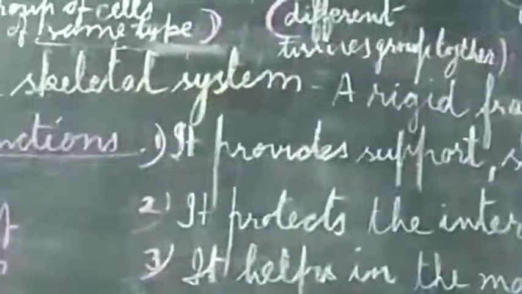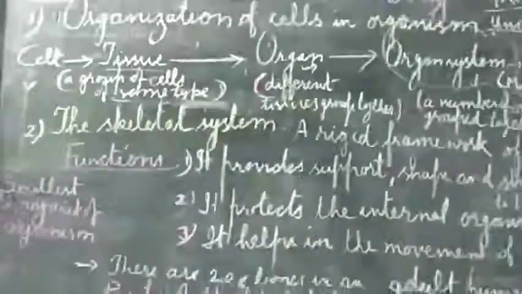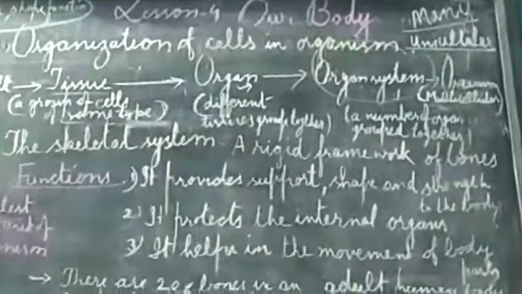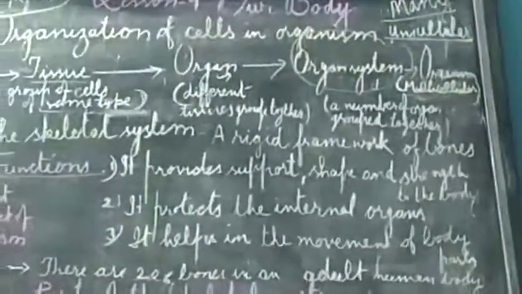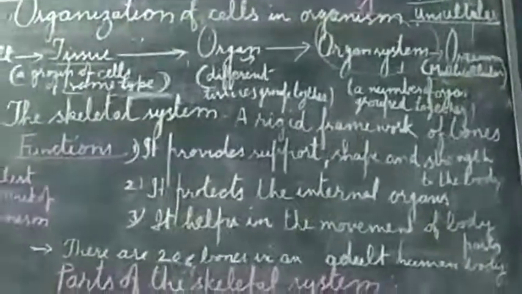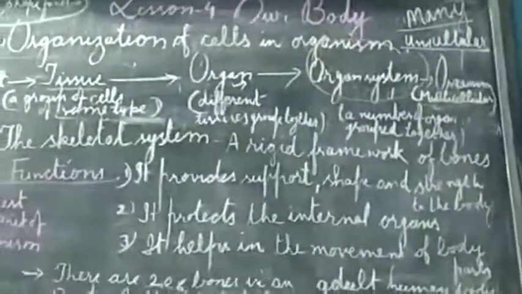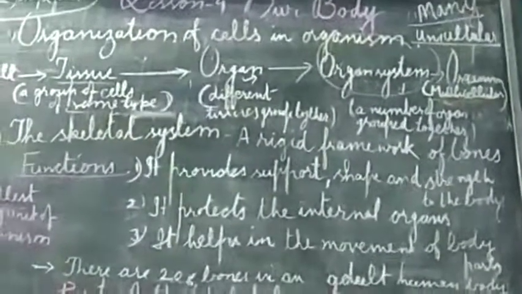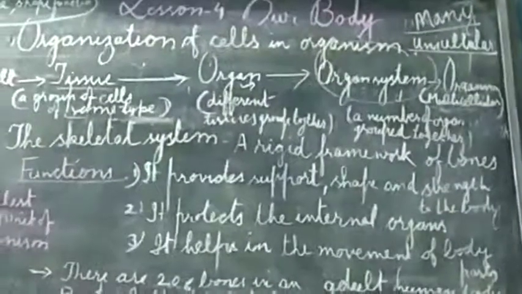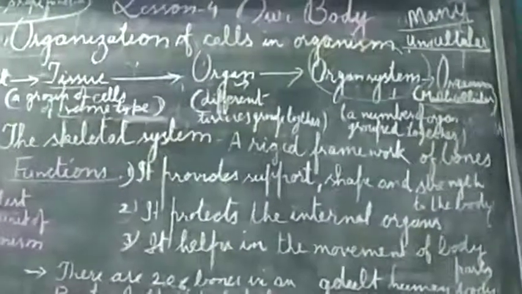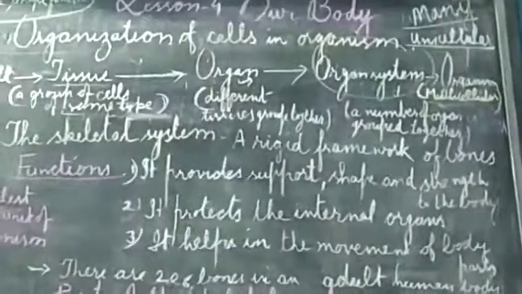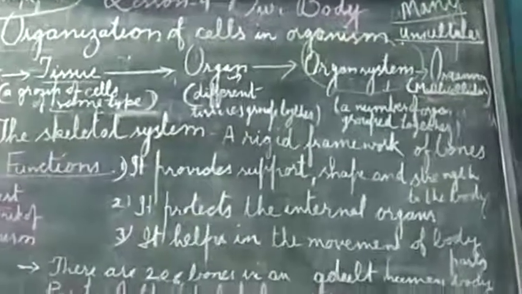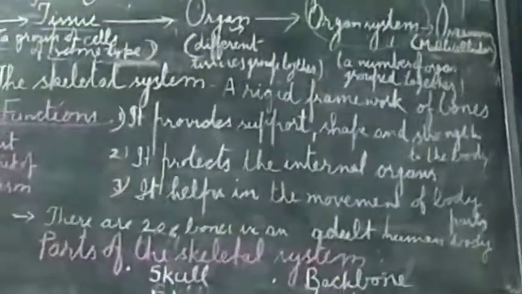You know that bricks are arranged to make a building. Similarly, a number of pages are assembled and arranged to make a book. In the same way, cells are arranged to make an organism. Can you make a building without bricks or a book without pages? No, you can't. Similarly, an organism cannot be made without cells. Bricks or pages or cells are the basic structural units of a building or a book or an organism.